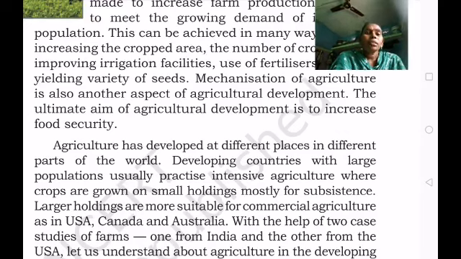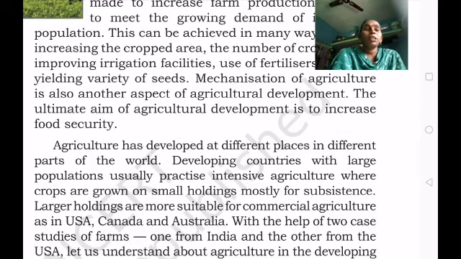Large holdings are more suitable for commercial agriculture. We have learned the difference between commercial, intensive, and shifting agriculture. In intensive subsistence agriculture, they use more labor and grow crops only for their family purpose. But in commercial agriculture they grow more crops to sell in the market.